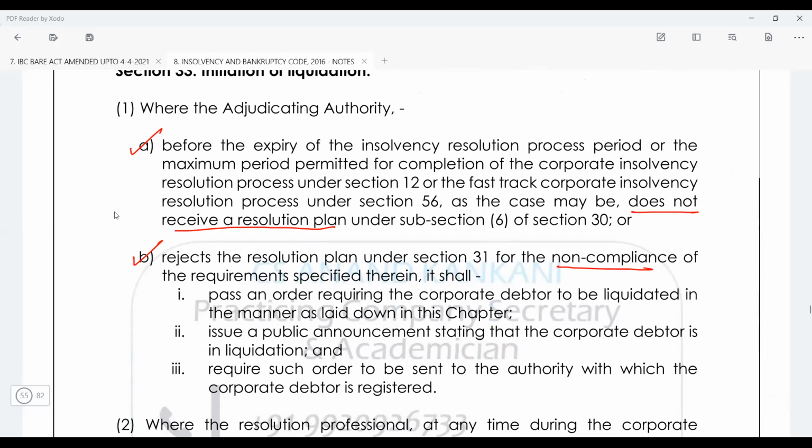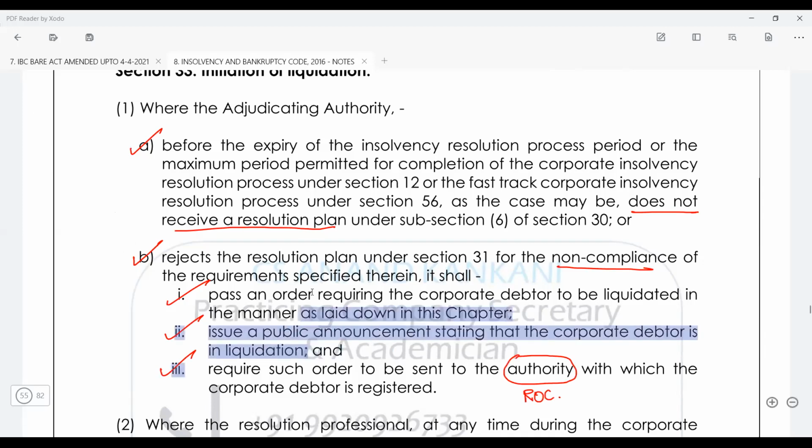For the non-compliance of the orders which were passed, or the public announcement, or require such order to be sent to the authority in which the corporate debtor is registered. So basically it will pass the order, make the public announcement, right? And thereafter it will also send that notice to the authority where it is registered. So basically it is the ROC that the liquidation order has commenced.